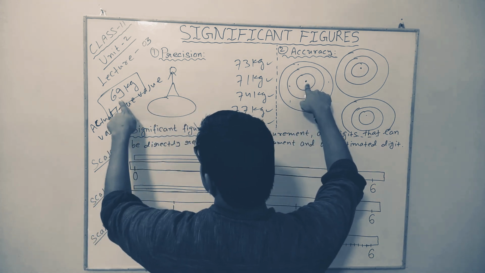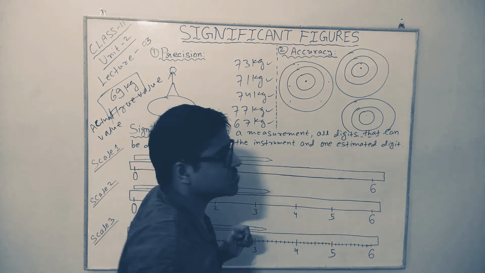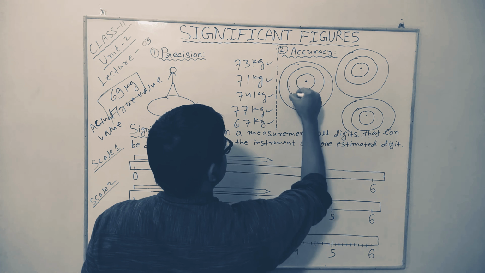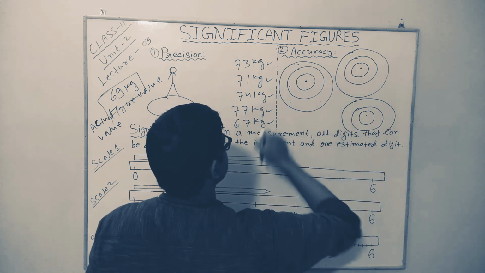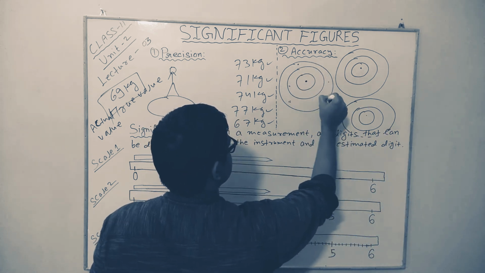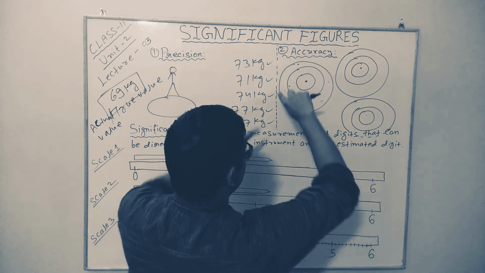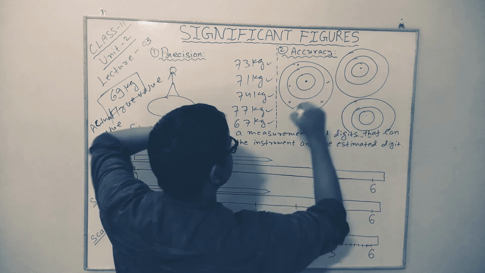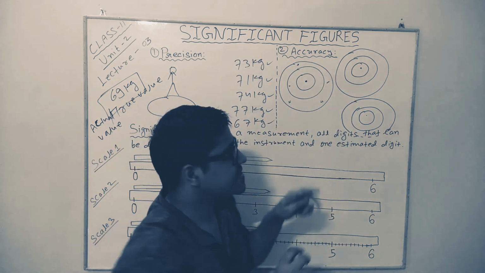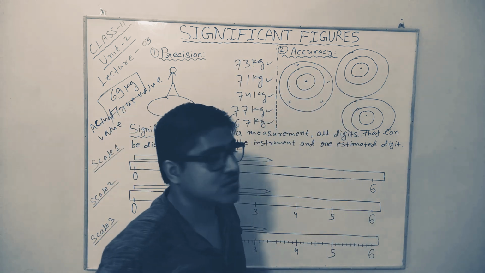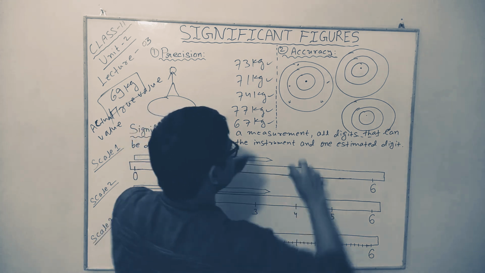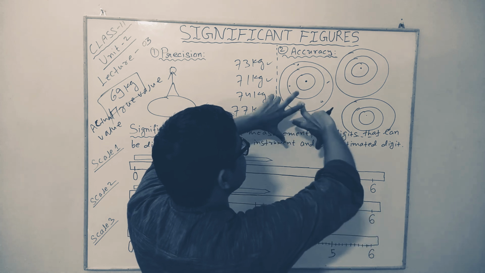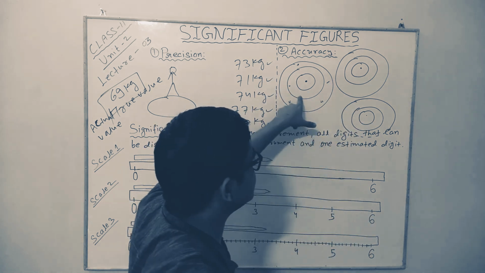In our previous case, the true value was 69 kilograms. While measuring the same true value, we made 5 attempts. That means we hit the dart 5 times, and it hit here, here, here, here, and here. Are they far from each other? These values are quite far from each other. They are spread out. You can say that the values you are getting are quite scattered. So this time you are not precise.